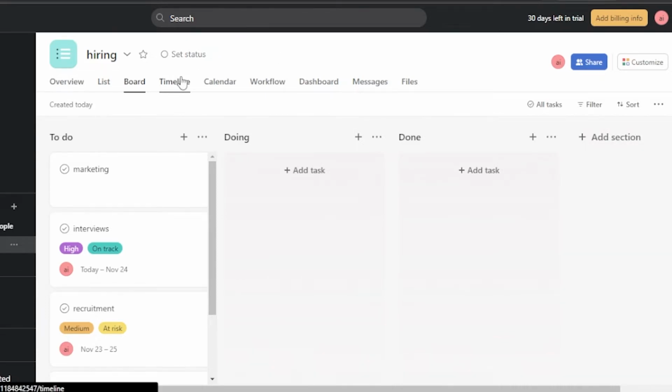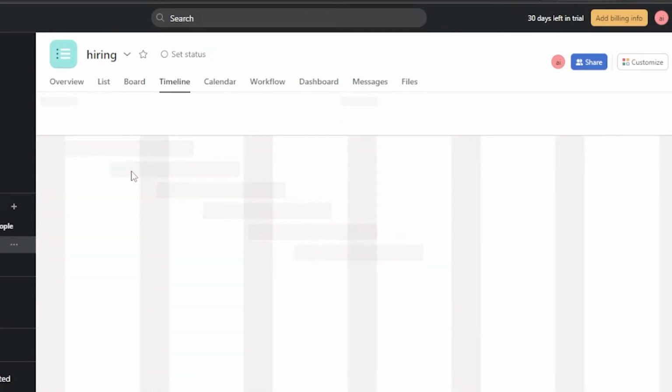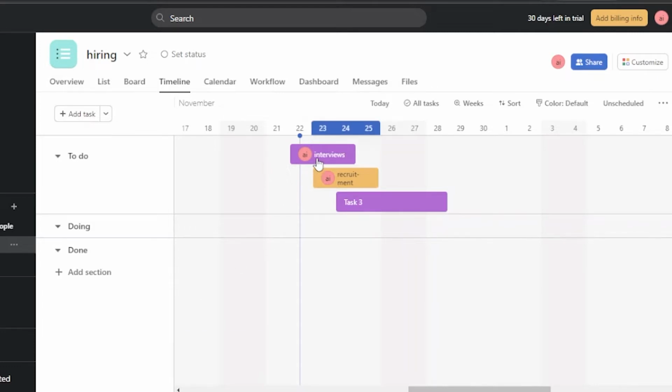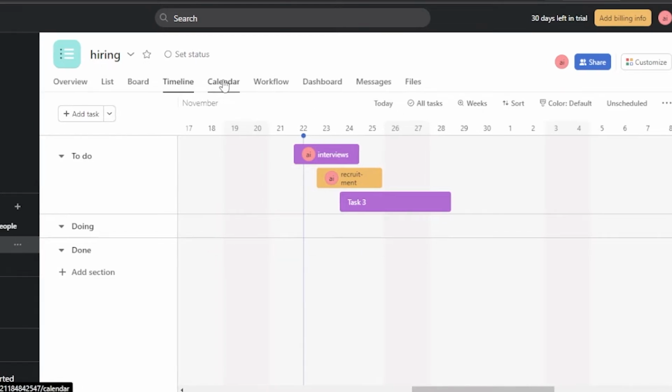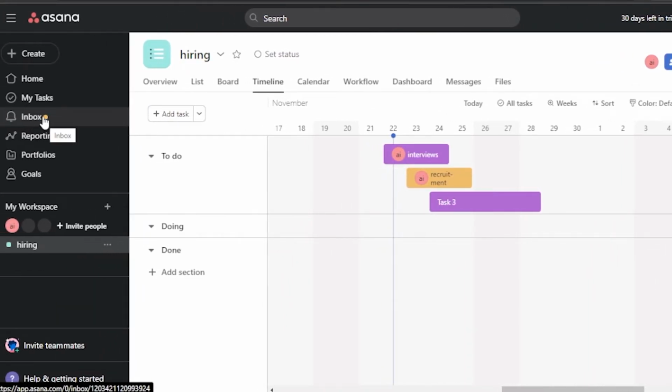And you have your timeline. You can just click on this and you'll have your timeline right here. Okay, so as you can see, you have interviews, recruitment, and tasks. These are all your to-dos. You can have your calendar, your dashboard, messages, and files right here. So everything on Asana is as easy as well. You have your task.